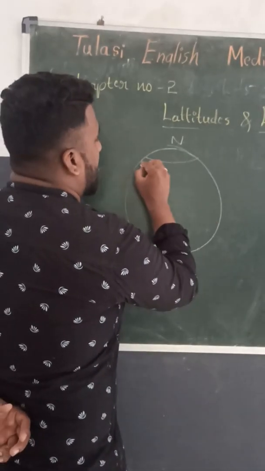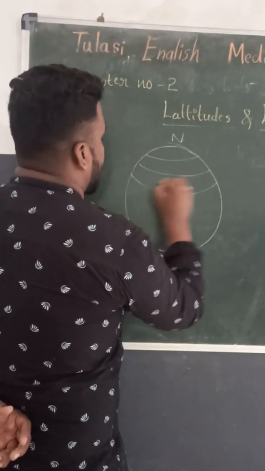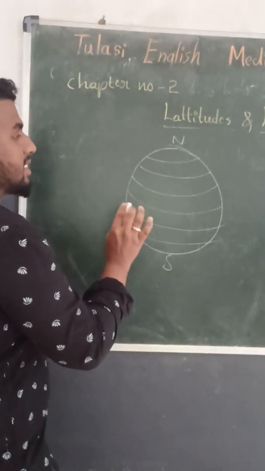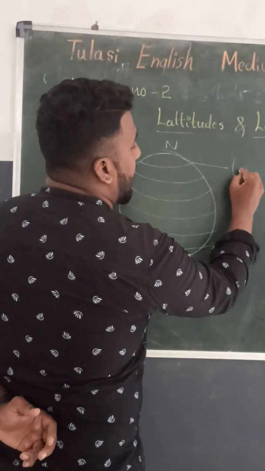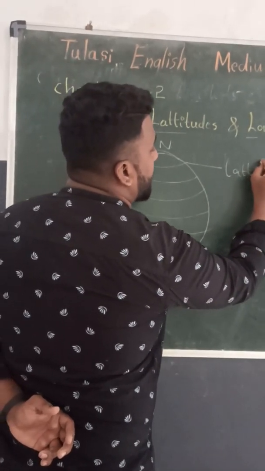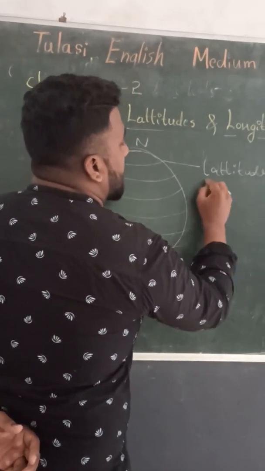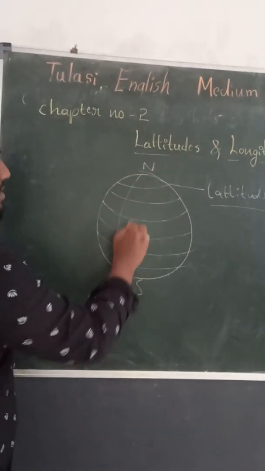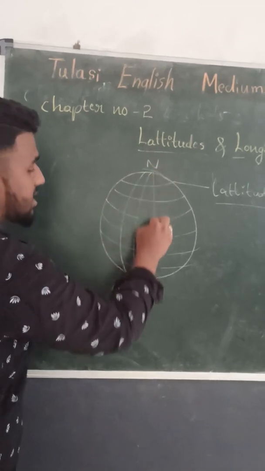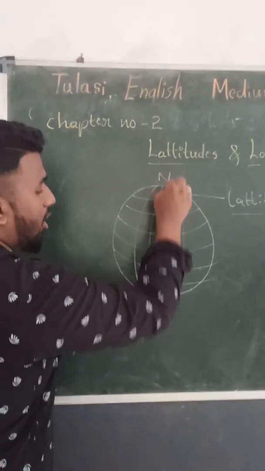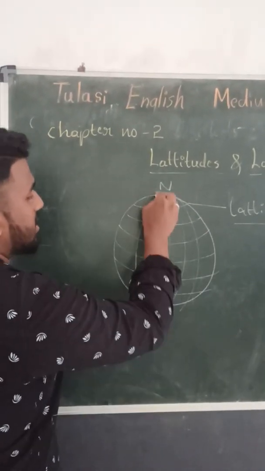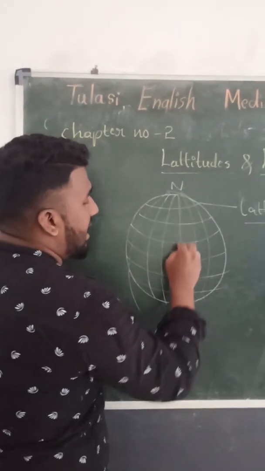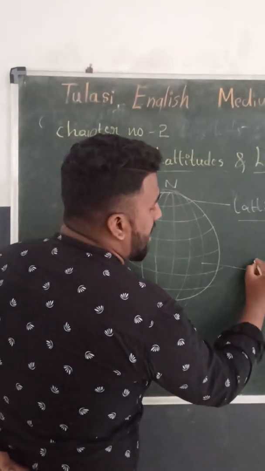The concentric circles, or horizontal circles, on the earth are called the latitudes. Then we studied about the longitudes. These imaginary lines which pass through the extreme ends of the north and south poles, these vertical lines on the earth, are called the longitudes.